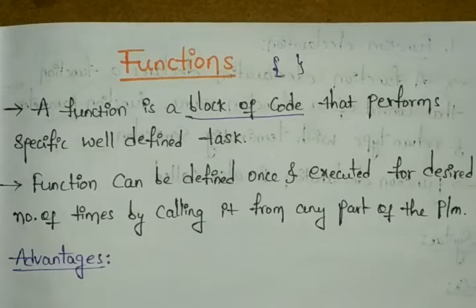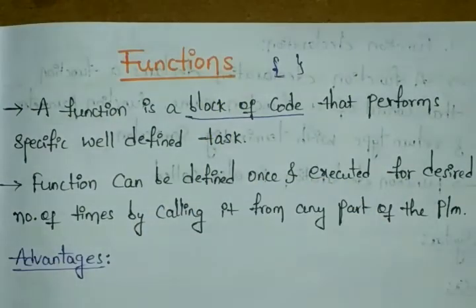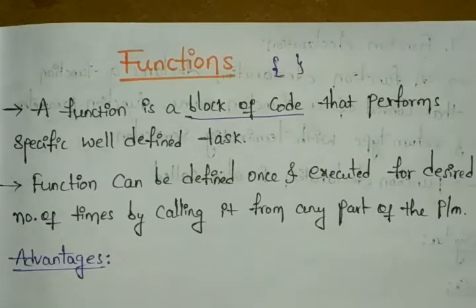But sometimes we need to create several or multiple functions in one program. At that time we use functions, and each takes a block of code. You can create multiple functions in a C program.